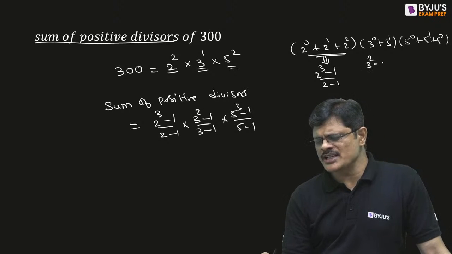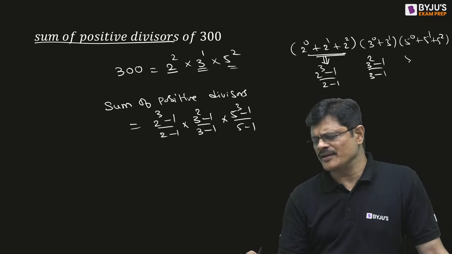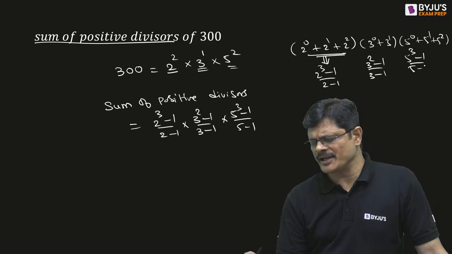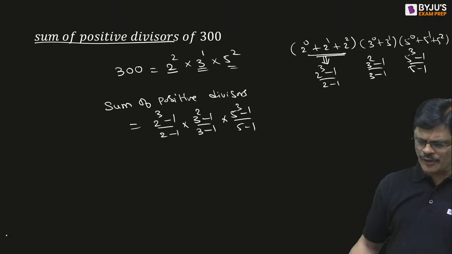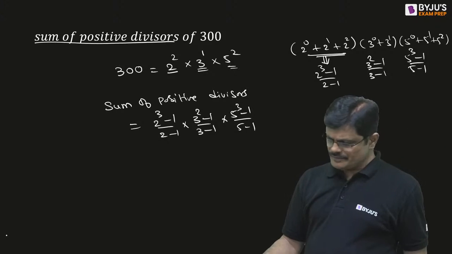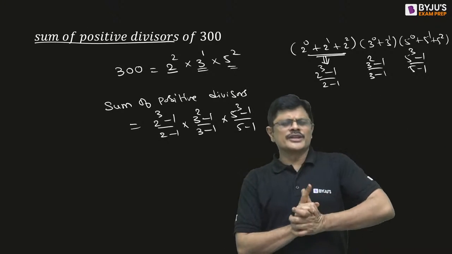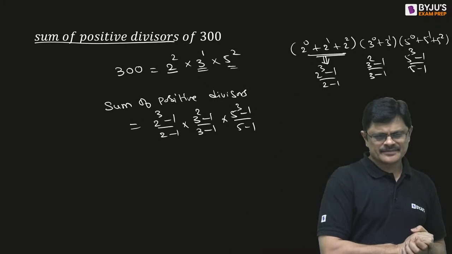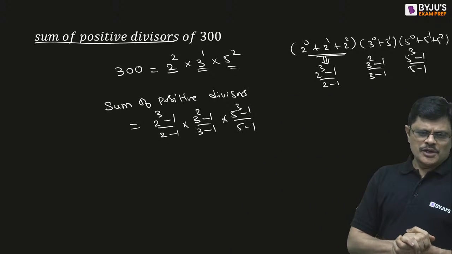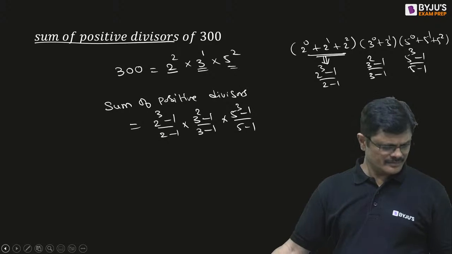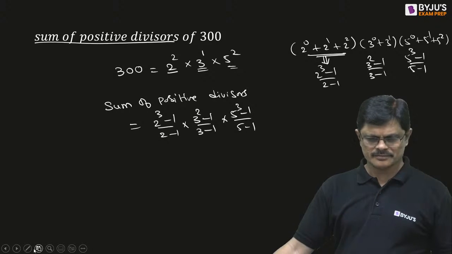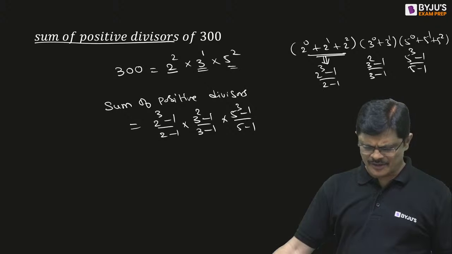Similarly for this, 3 square minus 1 by 3 minus 1. For this, 5 cube minus 1 by 5 minus 1. With that you are going to get that particular formula, my dear friends. So these are some very basics which you should know, my dear friends. Yeah, a simplified answer you can write down.